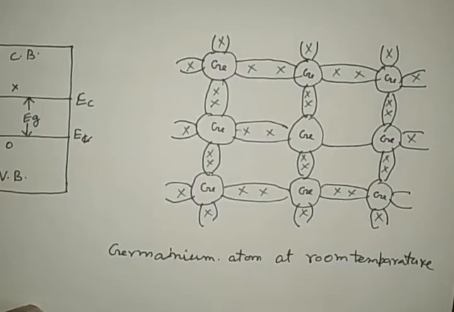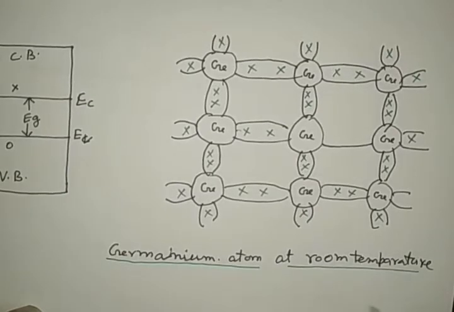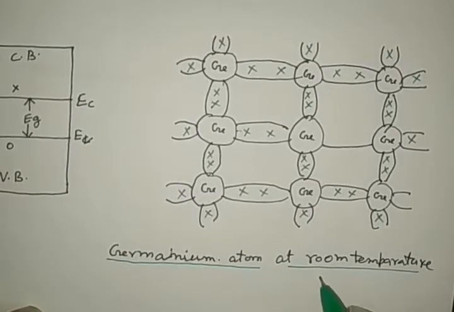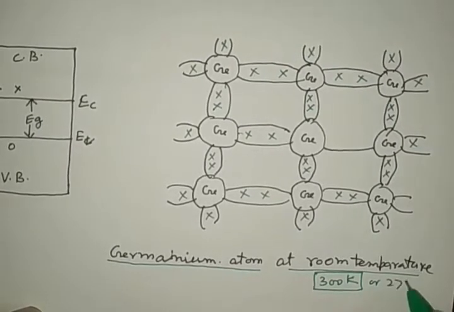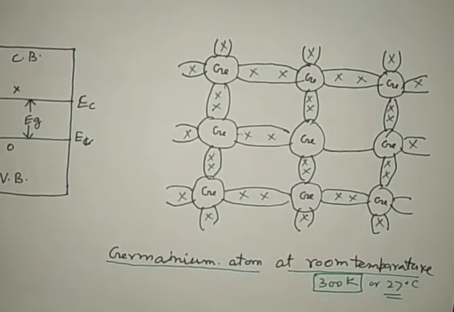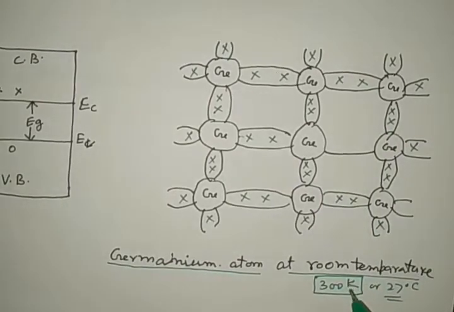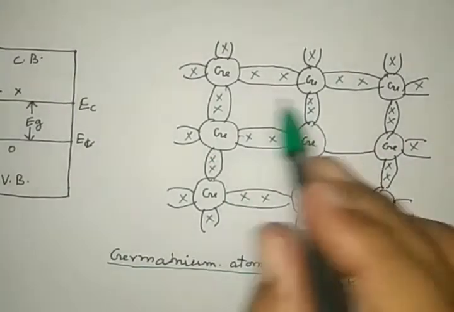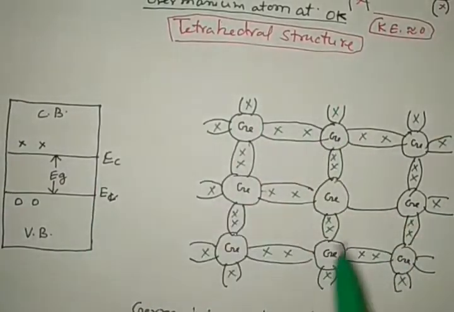Now see another diagram. This is the diagram for a germanium atom at room temperature, about 300 Kelvin or 27 degrees Celsius. These outermost electrons get kinetic energy, and the distance increases a little in comparison to the previous diagram.